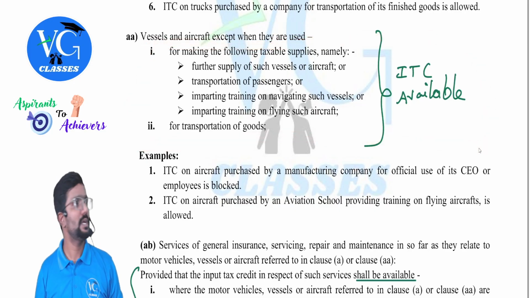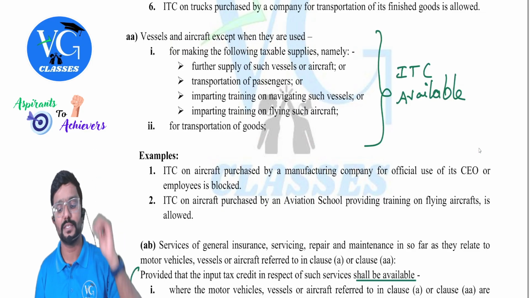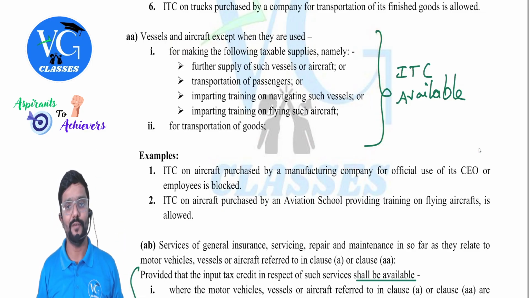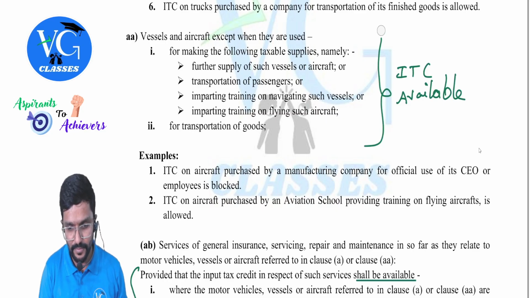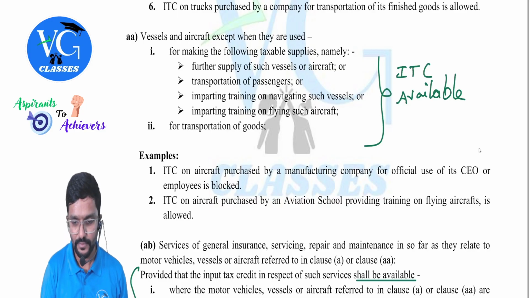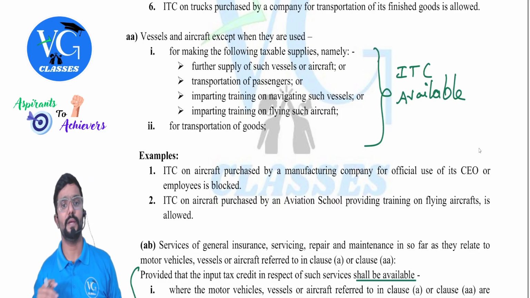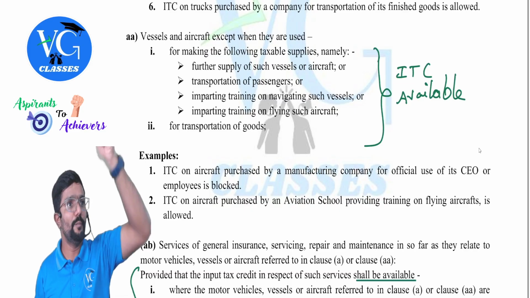Yes. Is that clear? Yes. Specific purposes specified therein means whatever I have highlighted in flower bracket, guys. Flower bracket, let me cut down a little bit here. It will start from here. Okay, sir. Hope you understood.